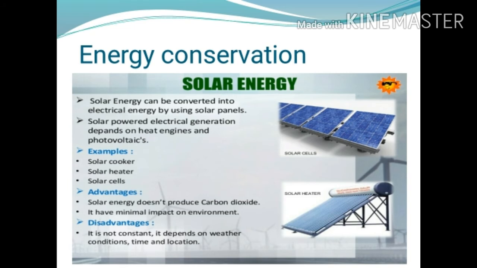In that, first we see the solar energy. The solar energy can be converted into electrical energy by using solar panels. Solar powered electrical generation depends on heat engines and photovoltaics. For the conservation, we use the different solar energy equipment like cooker, solar heater, and solar cells.